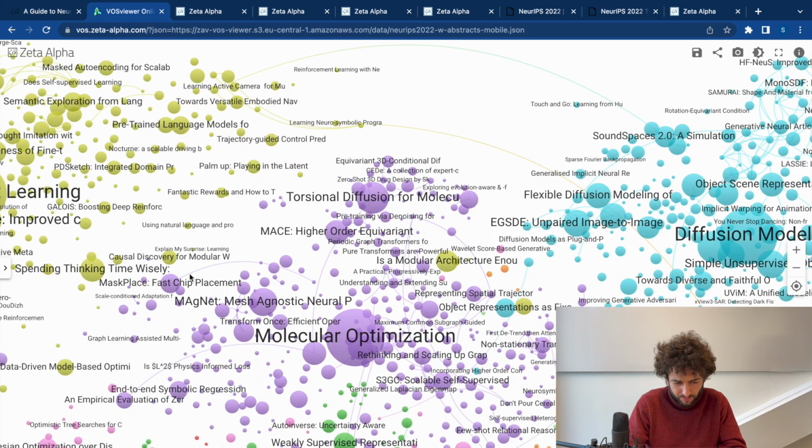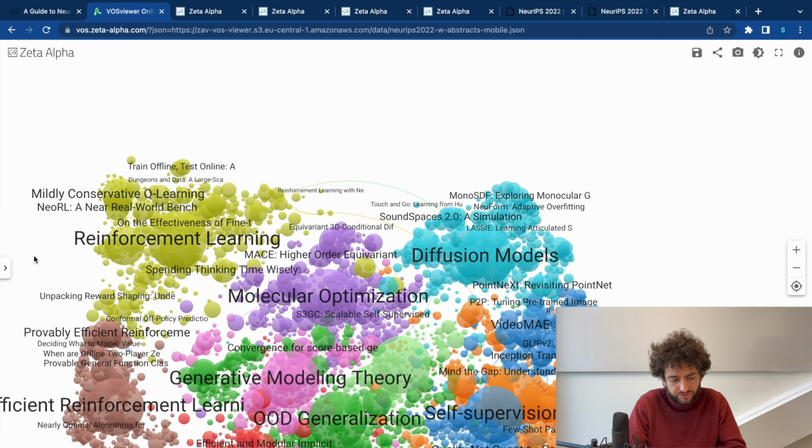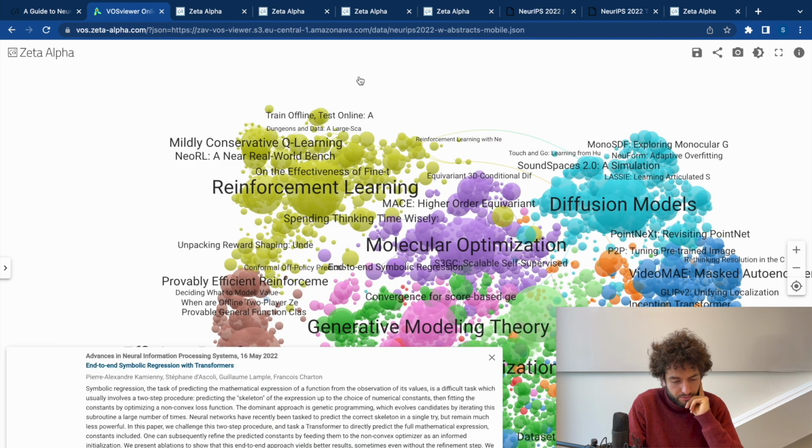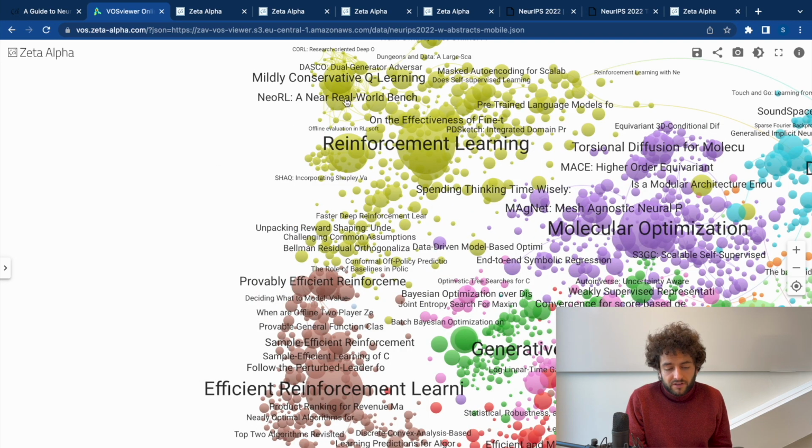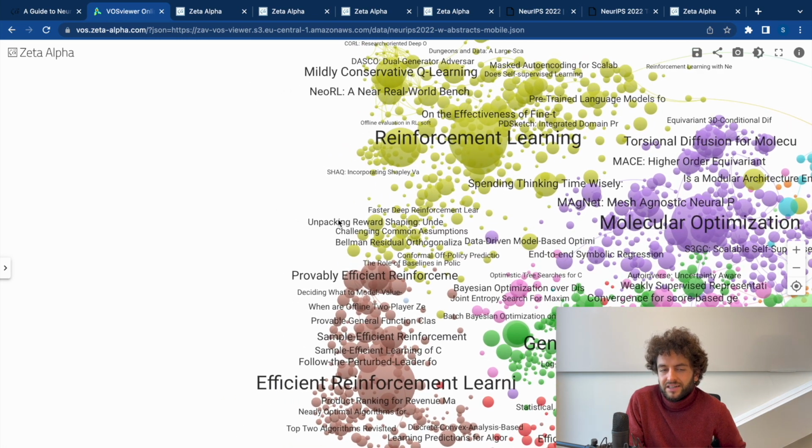The next big topic is reinforcement learning. Reinforcement learning is huge in NeurIPS. So we have these 2 massive bubbles of reinforcement learning and then efficient reinforcement learning. So what happens is a lot of reinforcement learning research is preoccupied with the whole issue of how do we make reinforcement learning agents more efficient, learn faster, learn from fewer samples, learn more robustly. That said, one of the very interesting trends that you can see in the reinforcement learning space is that a lot of the language modeling research is feeding into the reinforcement learning and vice versa.